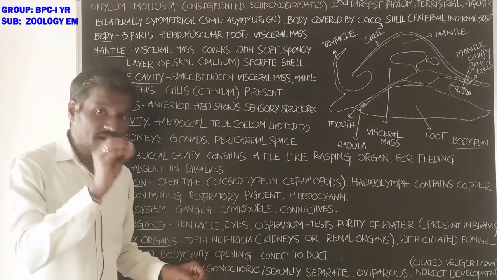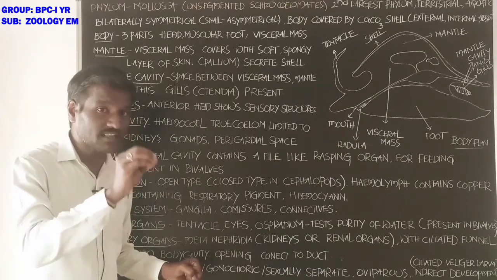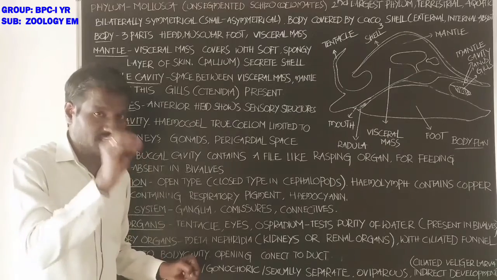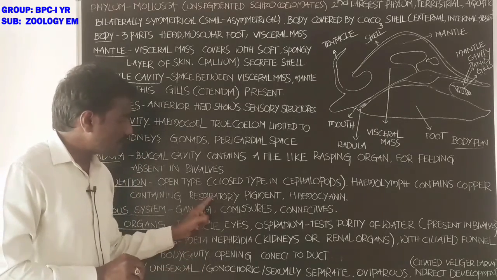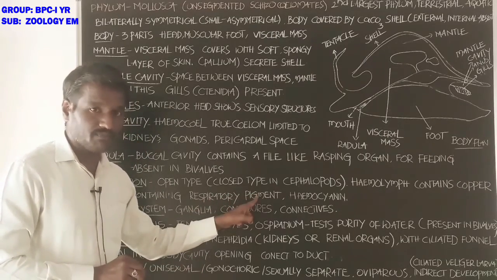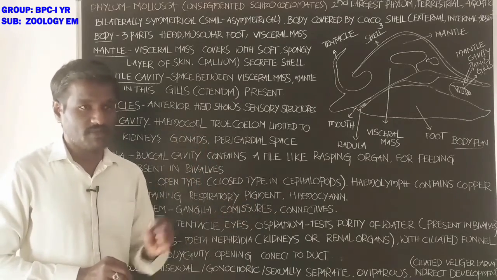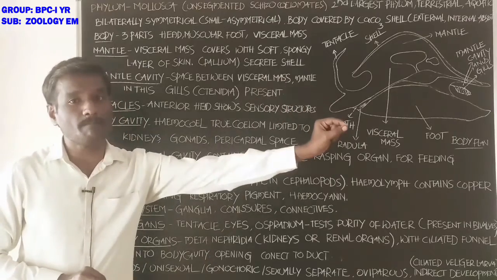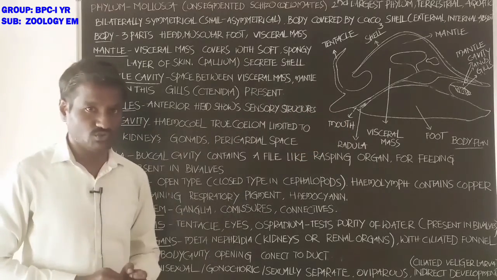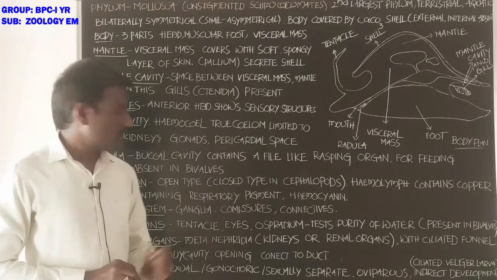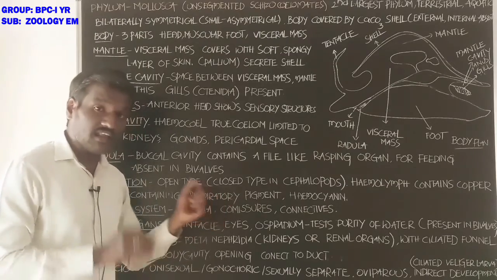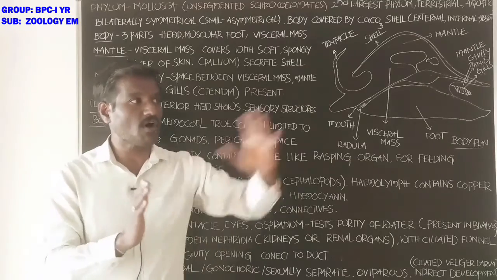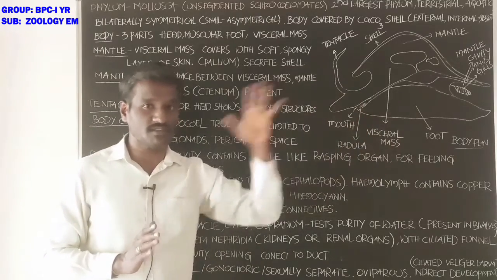The respiratory pigment carries oxygen, helps in transport of oxygen from the respiratory part to the body tissues, to the body cells.